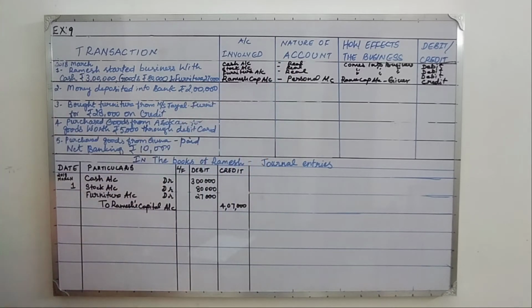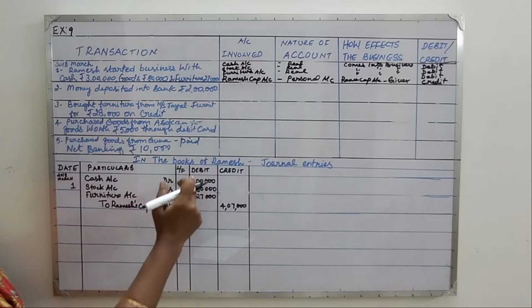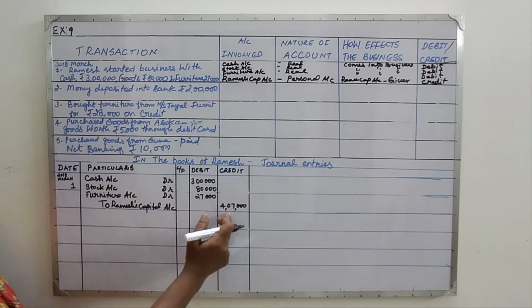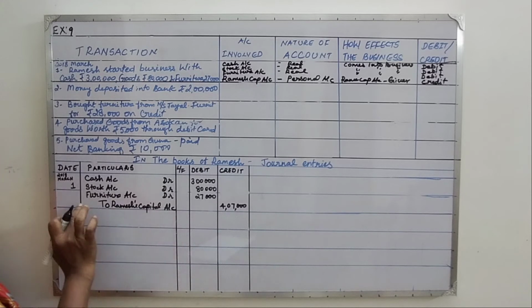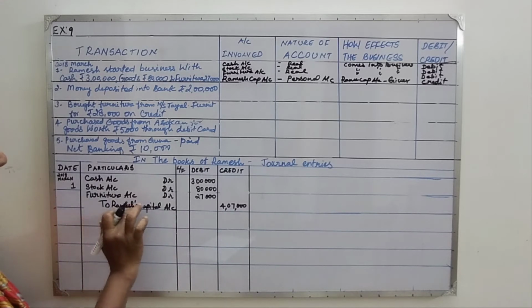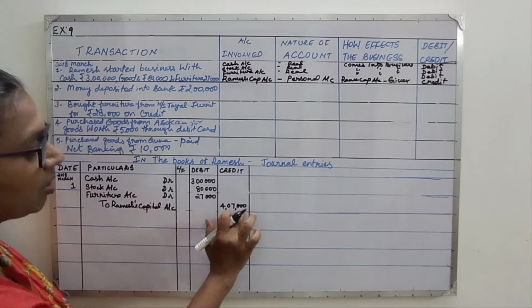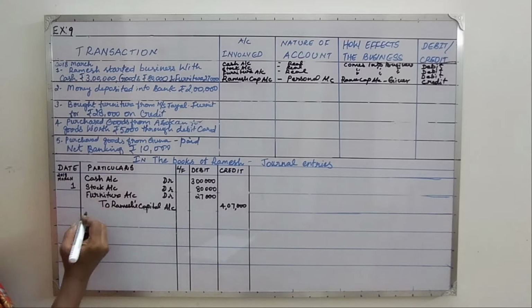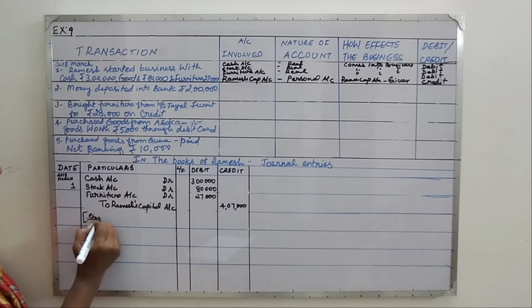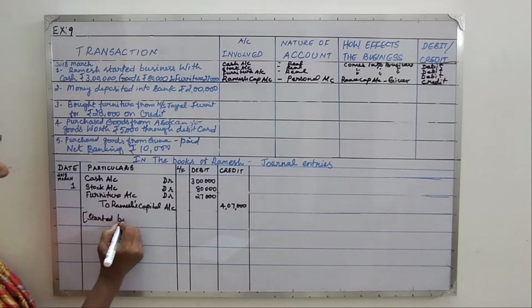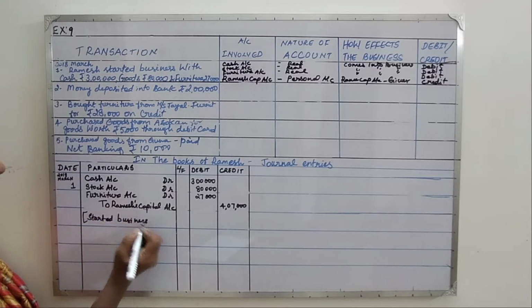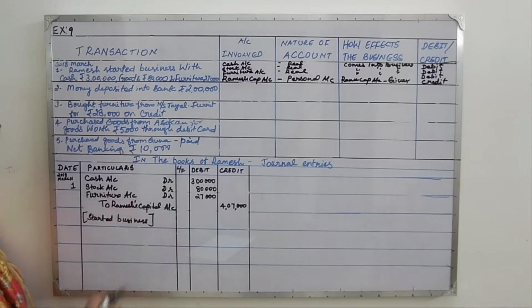So instead of writing separately, we write all the accounts which have to be debited, giving a credit to this particular account. Now there is no space to write the narration, so I just clean this and I write. When you write in your book, you have space, so see that you write accordingly. Now a small narration: Started business. You can write a small narration, that is enough for this particular journal entry.